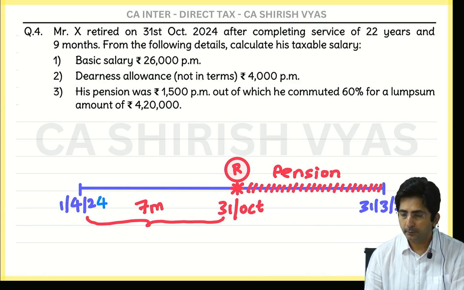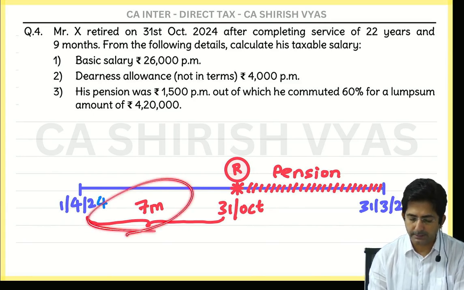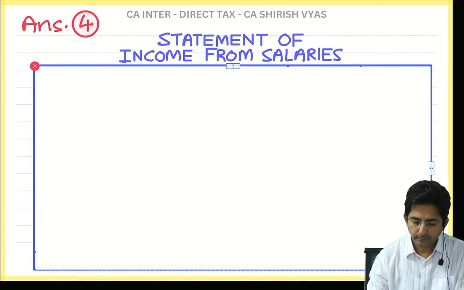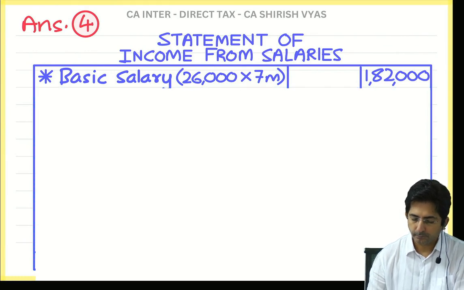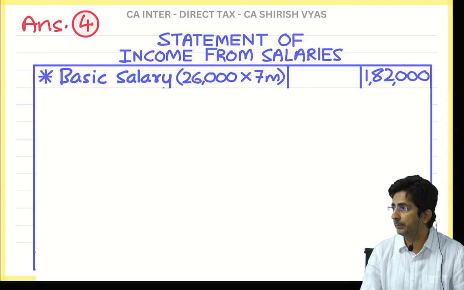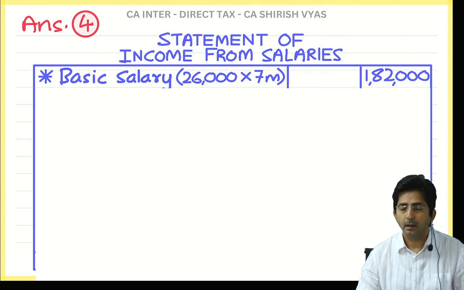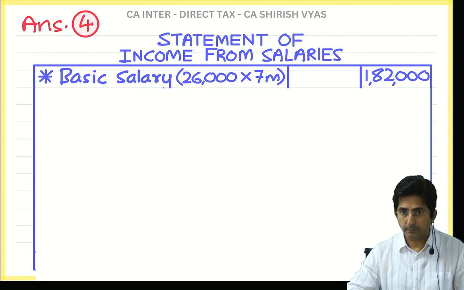Ready? So tell me, first point is what? Basic salary, 26,000 per month. So multiply by 7 months. Yes, so that comes to 1,82,000. Right, basic salary 26,000 into 7 months. Then,